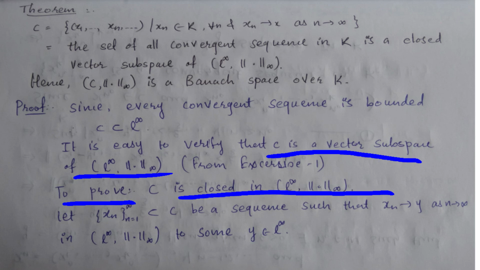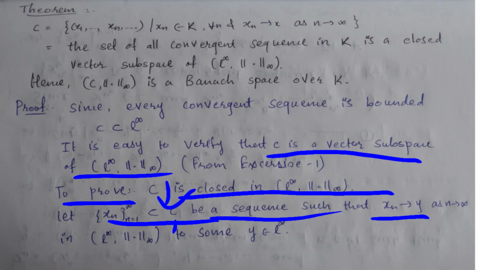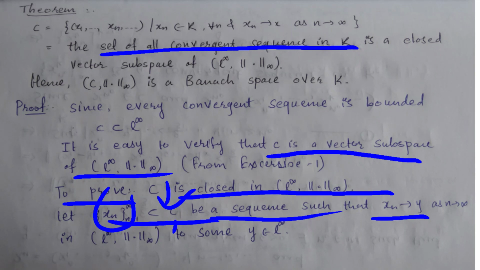So for that, let us take a sequence xn in C such that xn converges to y, because in C every sequence is a convergent sequence. So from this you can say that xn converges to y as n tends to infinity in this space L infinity, to some point y belonging to L infinity.